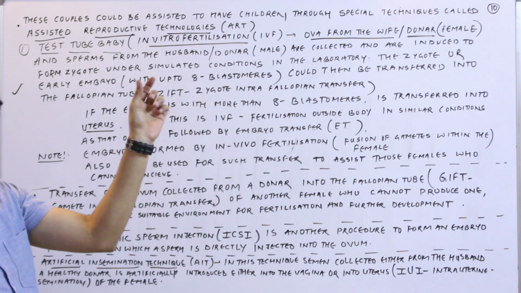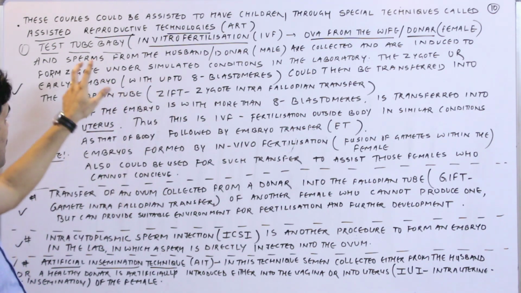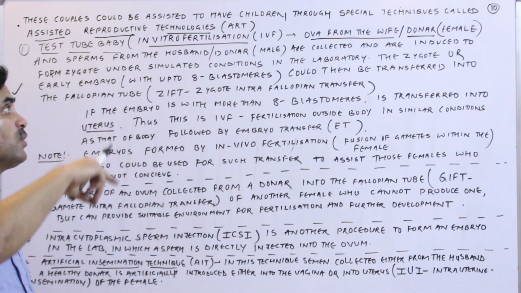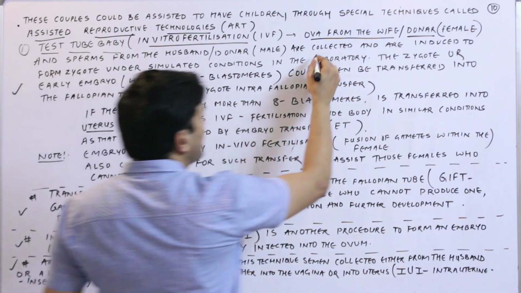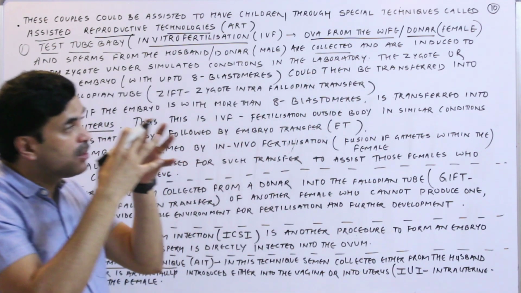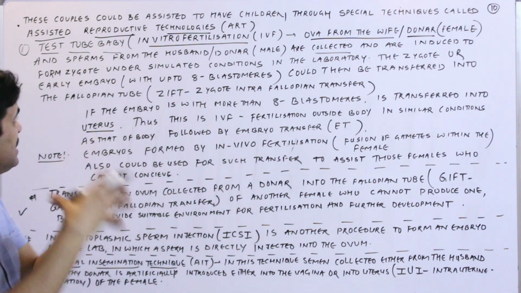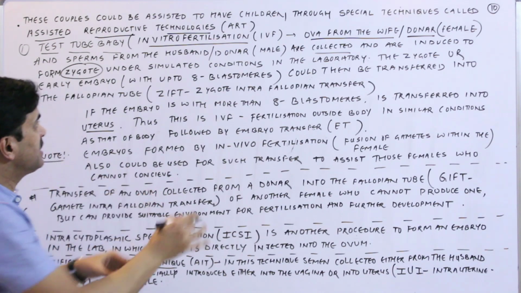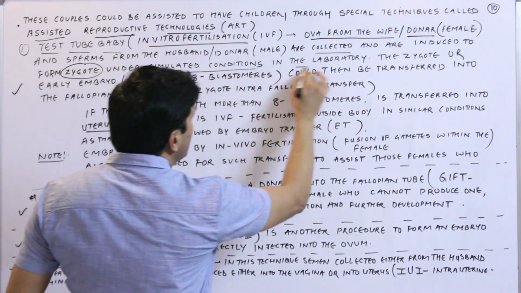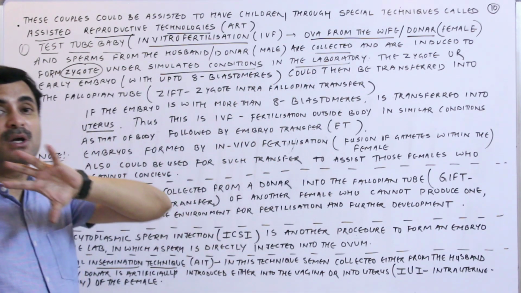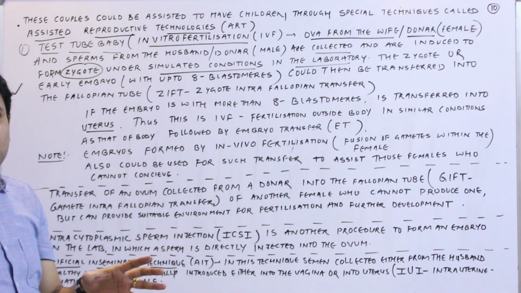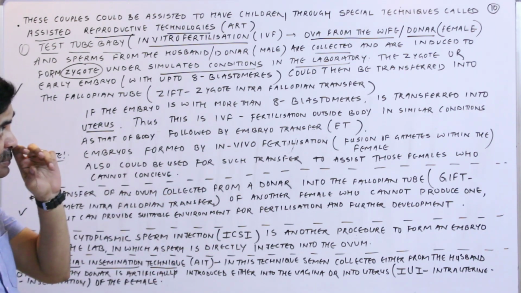Both the ovum and the sperm are collected and induced to form zygote under simulated conditions in the laboratory. Simulated means all those conditions which are similar to the female body are maintained in the laboratory.